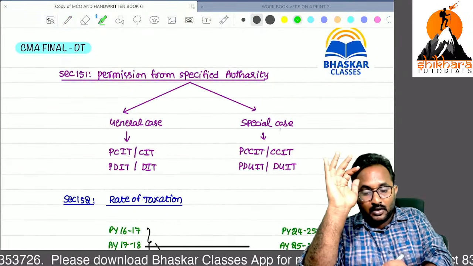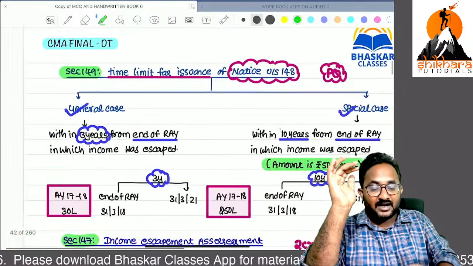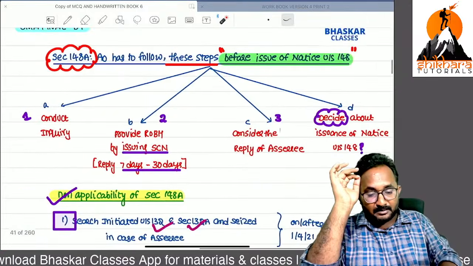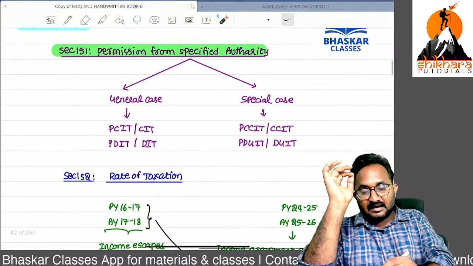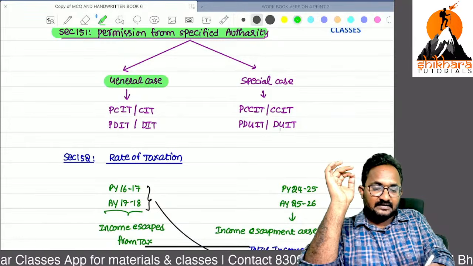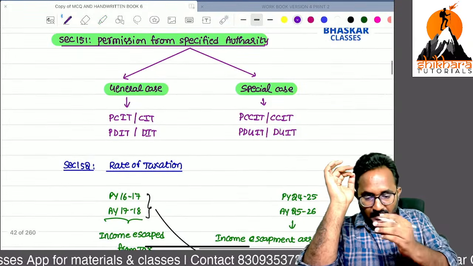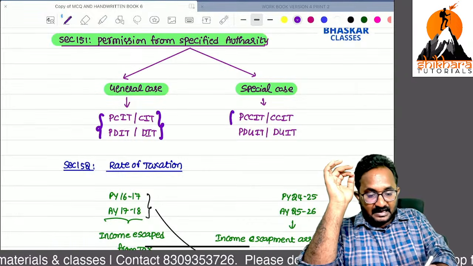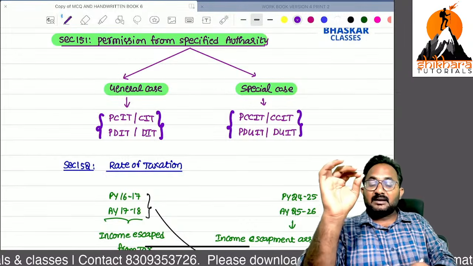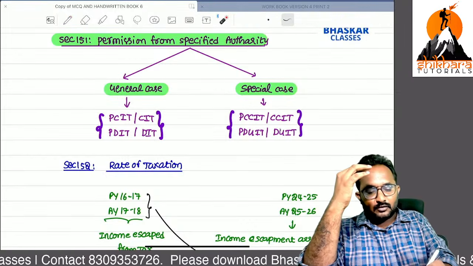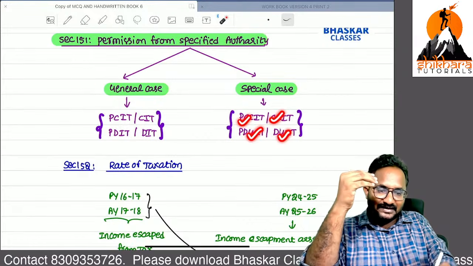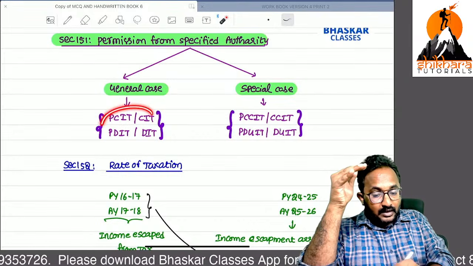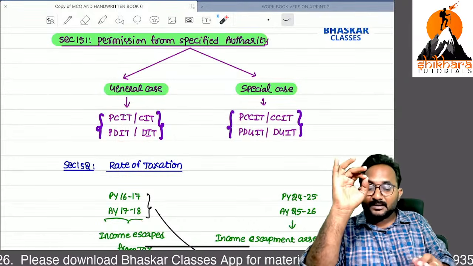Now I want to tell you, section 151 is the specified authority permission. Previously I ignored from which authority we have to take permission. So remember, in a general case you have to take permission from these authorities, and in a special case you have to take permission from this authority. Generally these are the lower authorities, and these are the higher authorities. So in a special case, first and foremost, the two authorities are in the direct tax wing as well as the assessment wing. Next, in a general case, the lower authorities give the permission.